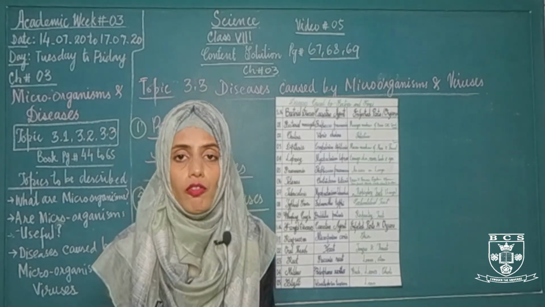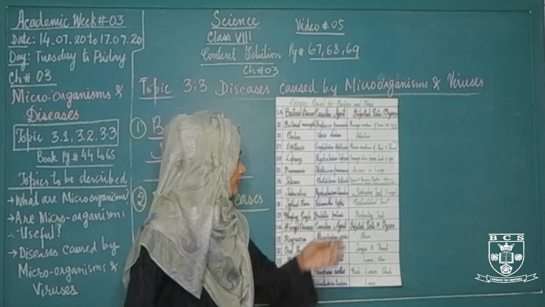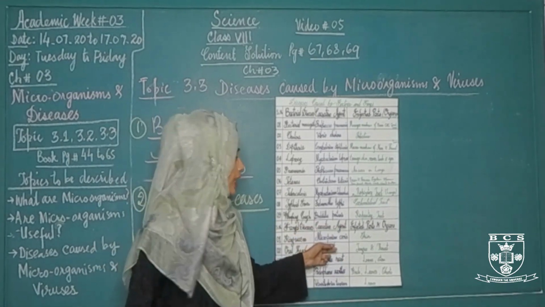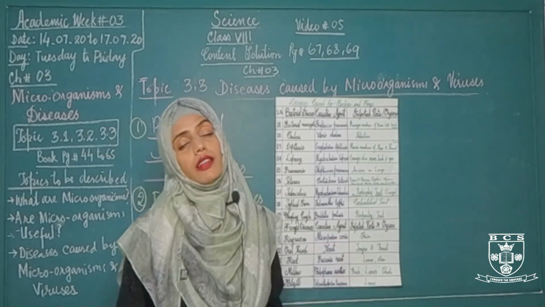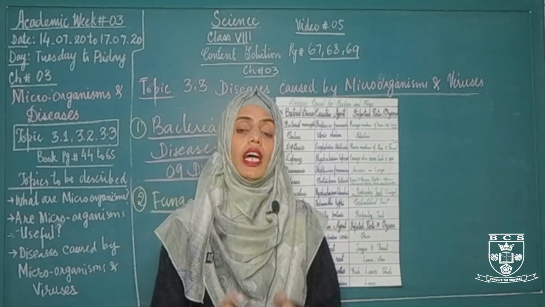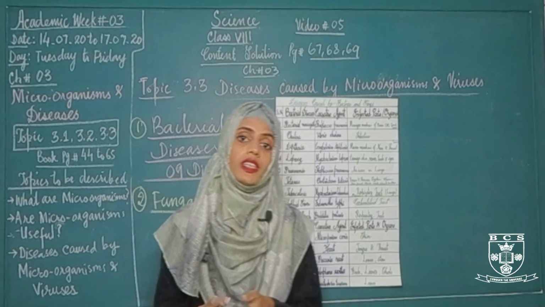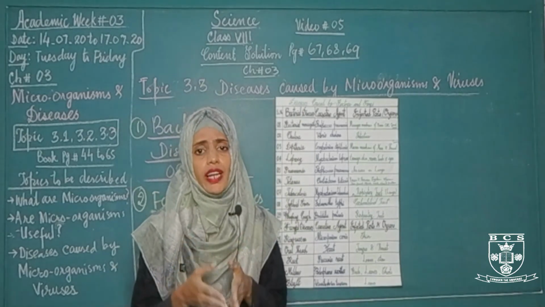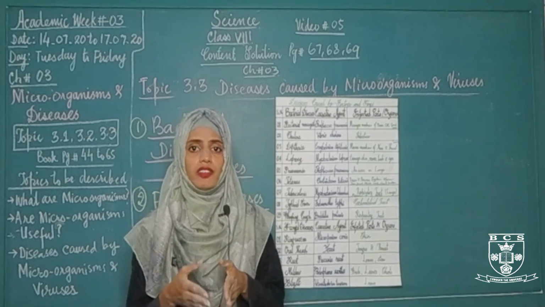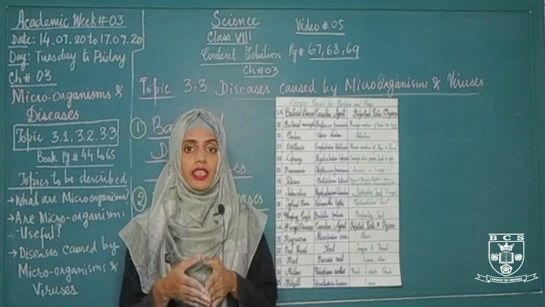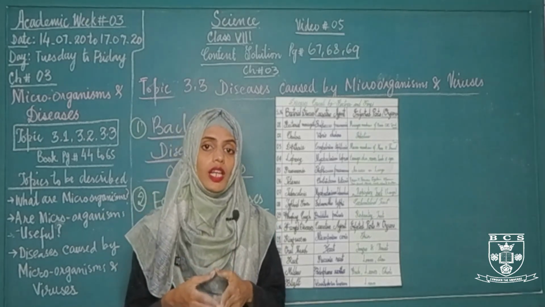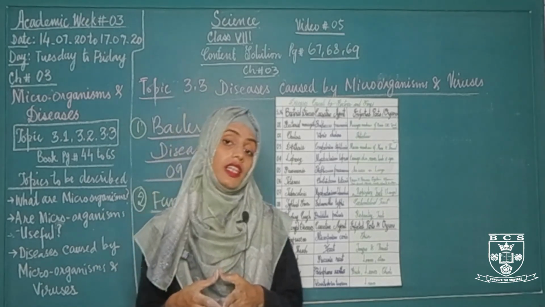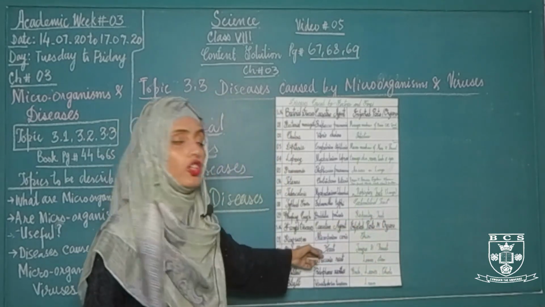Ringworm is a fungal infection that is caused by Microsporum canis in human beings. What happened during this disease? During this disease, red circular itchy patches appear on the skin in a ring form. That's why it is called ringworm disease, and it is caused by a fungus called Microsporum canis.